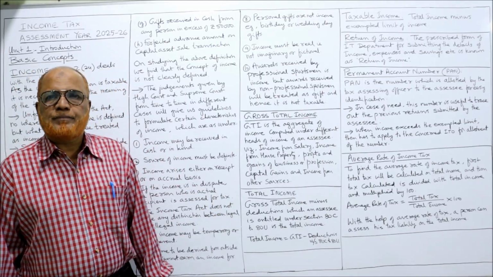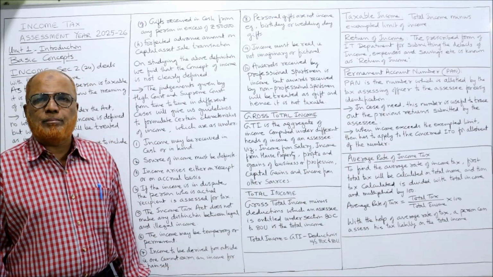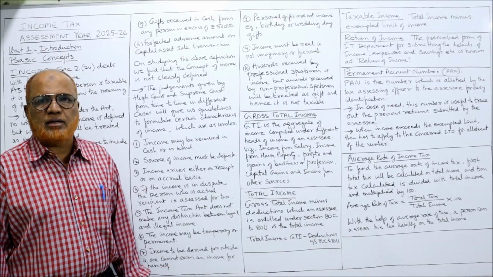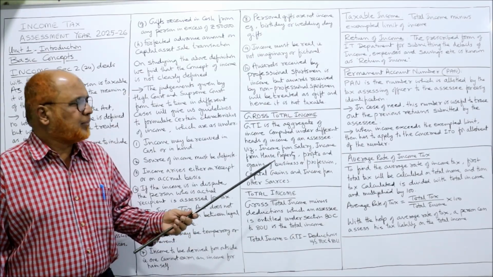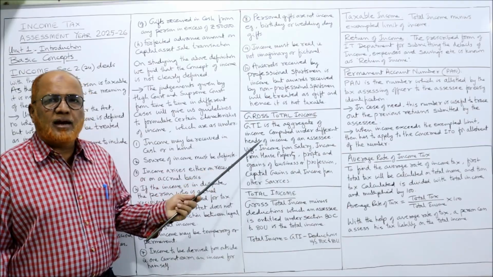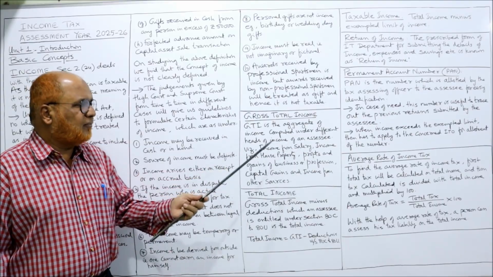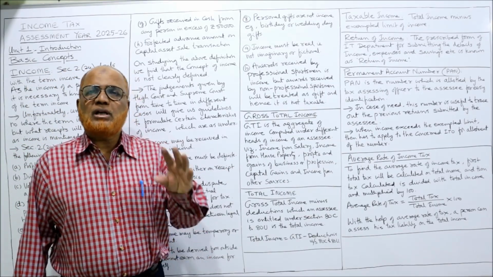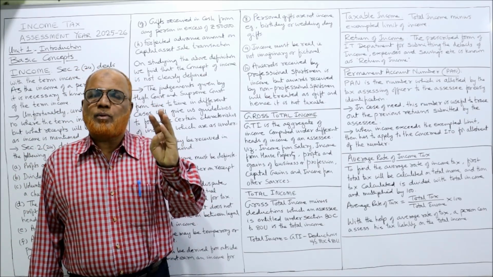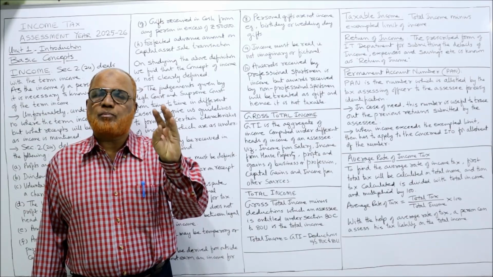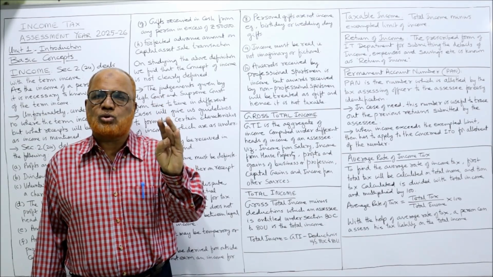Next concept is gross total income. Simply it is called GTI. Very often in examination they have asked, what do you mean by gross total income? So gross total income is the aggregate of income computed under different heads of income. Totally 5 heads of income are there. Income from salary, income from house property, profits and gains of business and profession, capital gain and other sources.